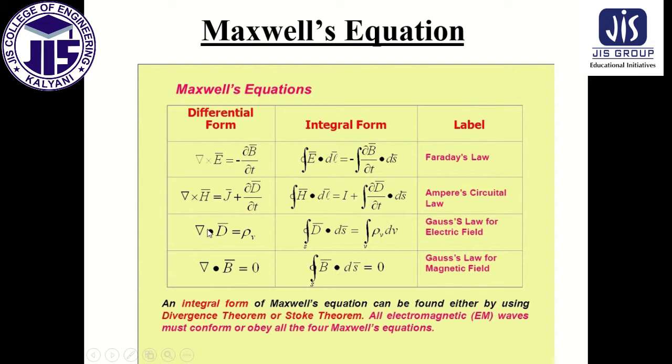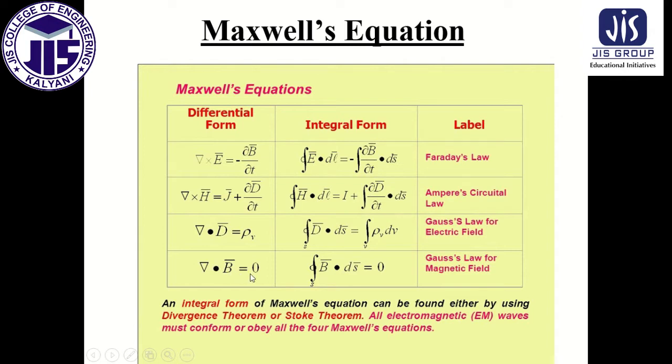Now third one is Nabla dot D equal to rho. Rho is the volume charge density, D is the displacement current. Now if we take the volume integration both sides, then this is integration over rho v dv and this is integration over Nabla dot D dv. So by the Gauss's theorem we can write integration over D dot ds. Since Gauss's theorem states that integration over Nabla dot A dv equal to integration over A dot ds. So by the Gauss's law we can write it.